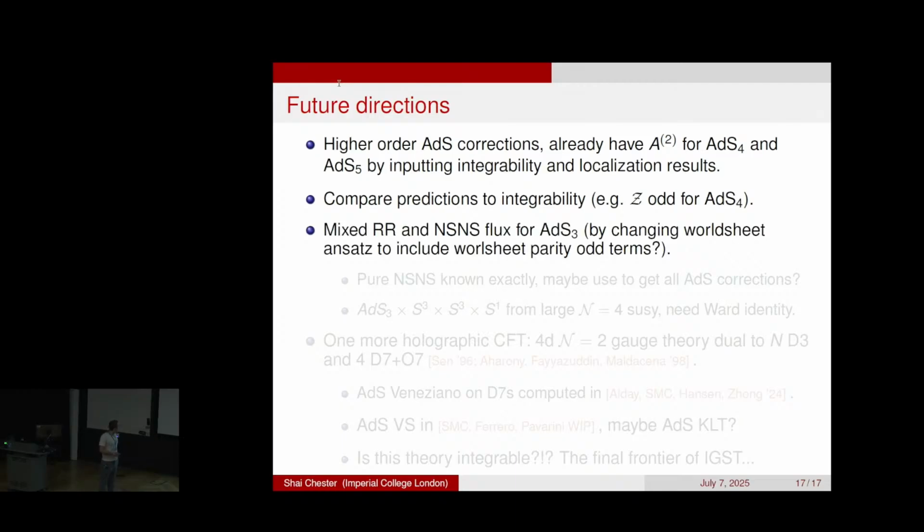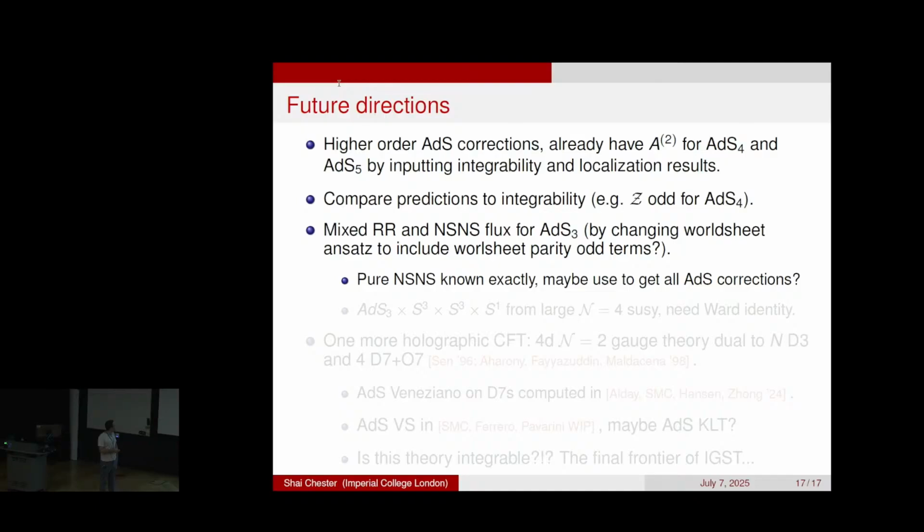For AdS3, it'd be nice to get the answer for mixed Ramond-Ramond and NS flux. Actually, as of two weeks ago, I think we solved this, although we're still checking some things. The idea is that you have to generalize your worldsheet ansatz. Previously we were using the same worldsheet ansatz that we had used in AdS4 and AdS5, and it turns out, as Lawrence had suggested to me several months ago, that you break worldsheet parity once you have mixed flux, so you want to generalize your ansatz to include parity-breaking terms. We did that, and indeed it seems to give the right answer, although we're still checking some things.